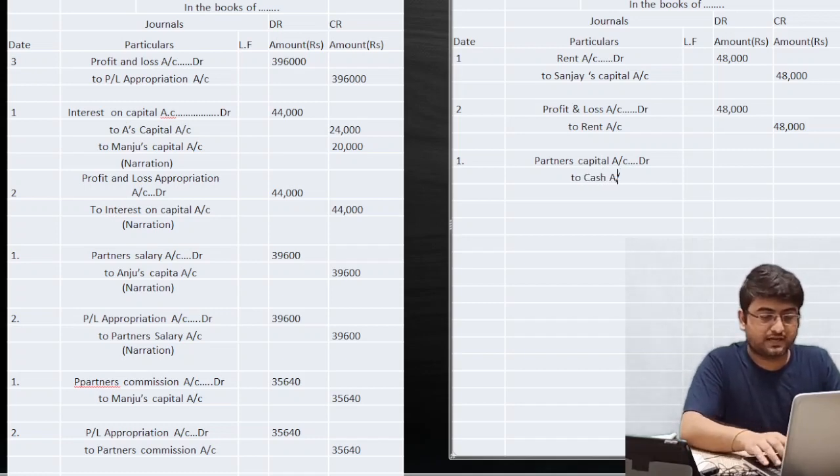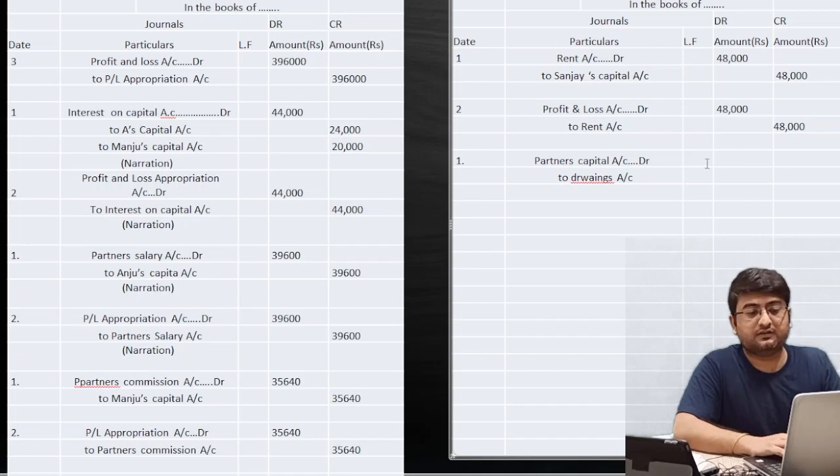I'll simply write drawings only. Drawings account, just because they have withdrawn the amount, so we have to pass the entries as well.